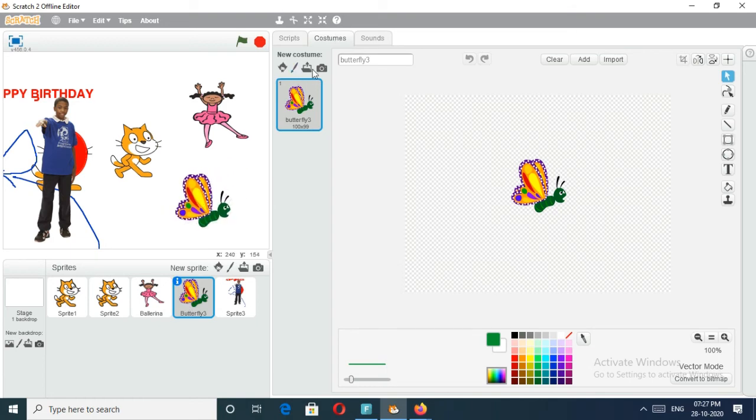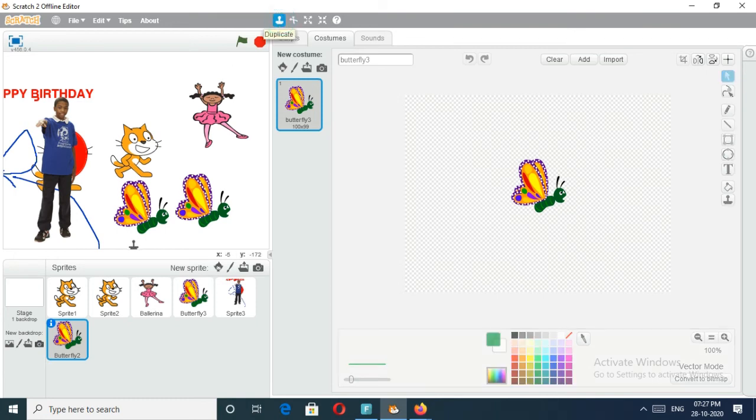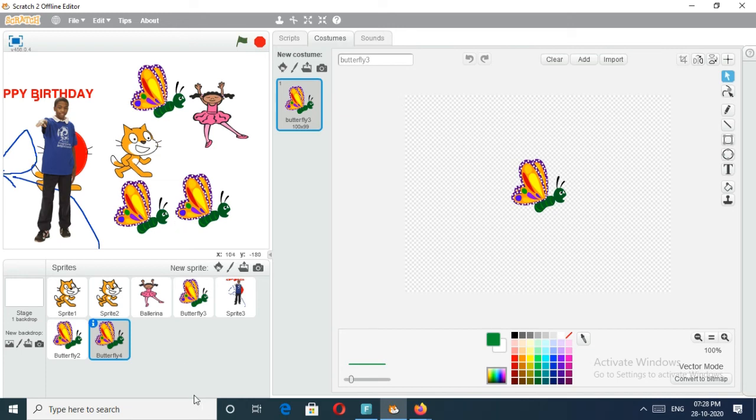And if you want to take a copy, how can you take the copy? You just click on this duplicate button, just click on here like this. See, again if you want to take a copy, just click on here and move like this way. It's very simple. Like this way we can create different images. It's very interesting for children.